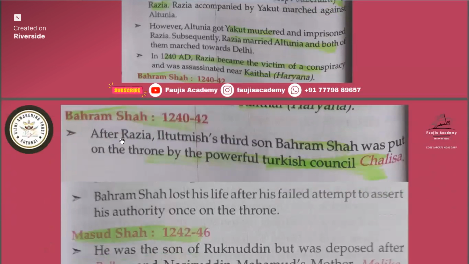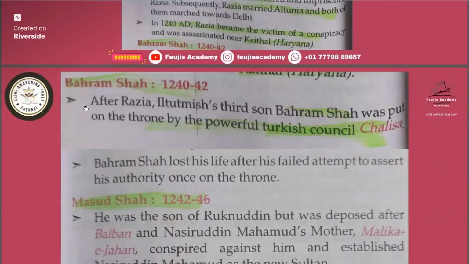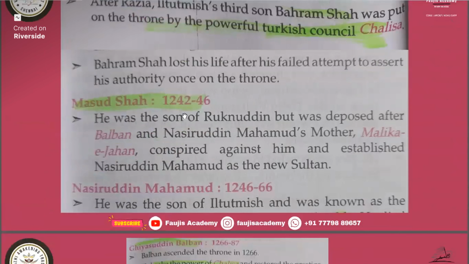Then we will study about Baramsa. This is not important, but okay, we will study a little about him. After Rajia, Iltutmish's third son, Baramsa, was put on the throne by the powerful Turkish Council of Chalisa. Then Masood Shah. You must remember all the names.